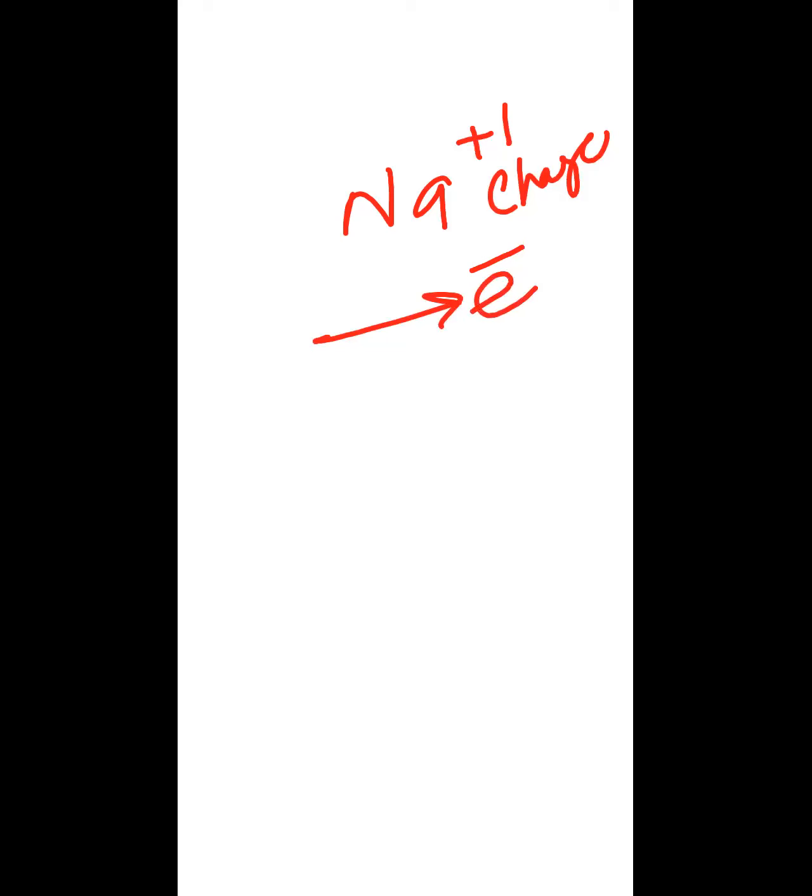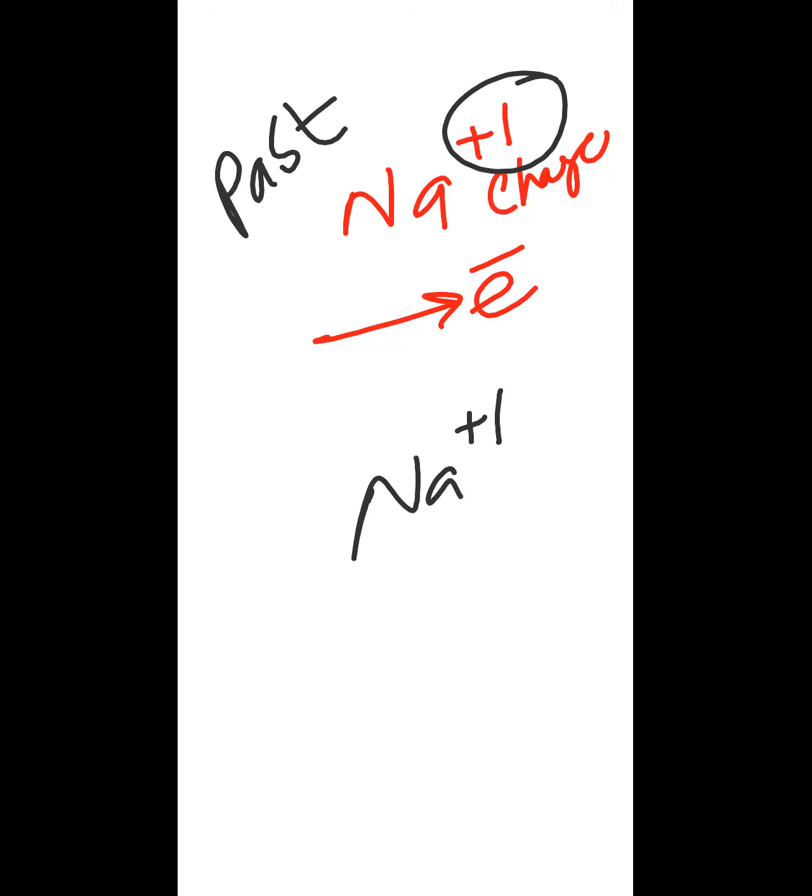So this is a charge now. So this is telling you about the past of sodium. I mean, this positive one is telling you that sodium has donated its electron in its past. But if I say no, this plus one is the valency, it means sodium is neutral right now. It has all the electrons which are part of the sodium. It hasn't gained or donated any electron, because this plus one is the valency, telling you the feature of the sodium, that whenever sodium will react, it will become plus one charge. So valency and the charge are the same most of the time. Or if I say that this plus one is not a charge, it means it hasn't done anything in the past.